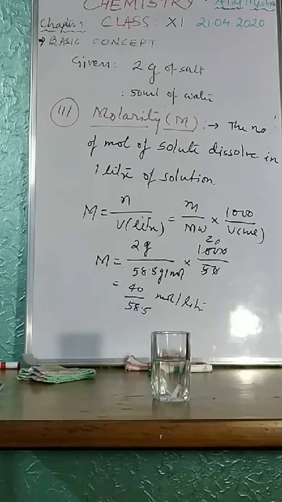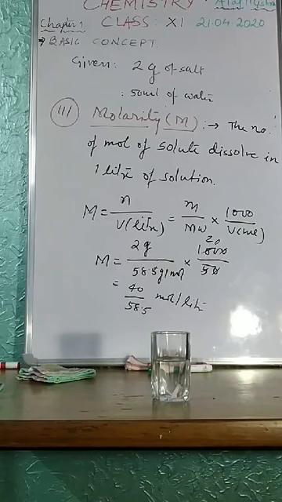Number 1, strength in gram per liter, which was eventually 40 gram per liter. Second, percentage strength, that is the amount of solute in 100 ml, and it is 4%. And I can express it in molarity, and molarity is what?